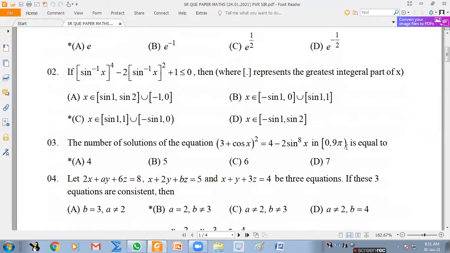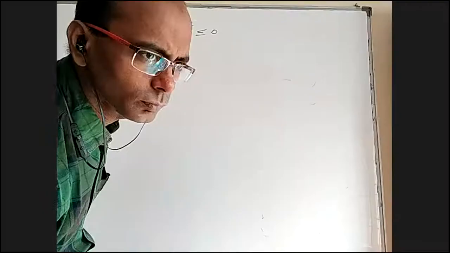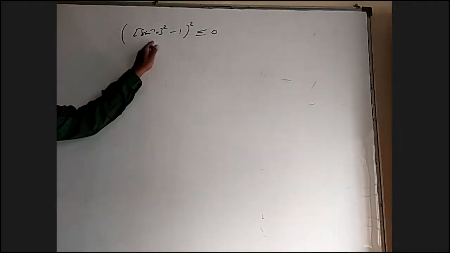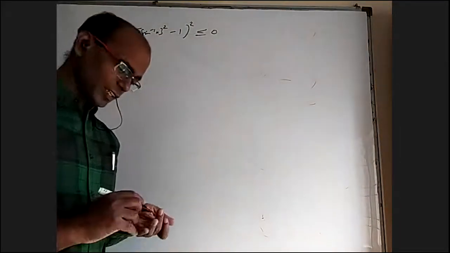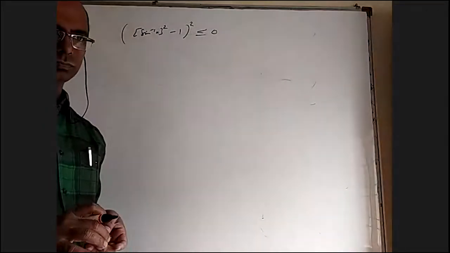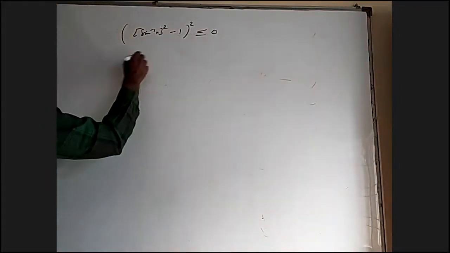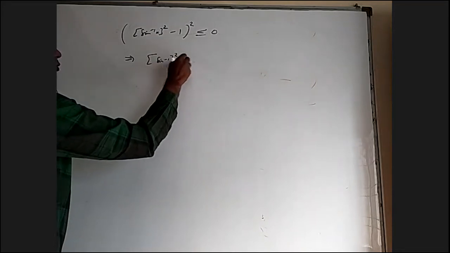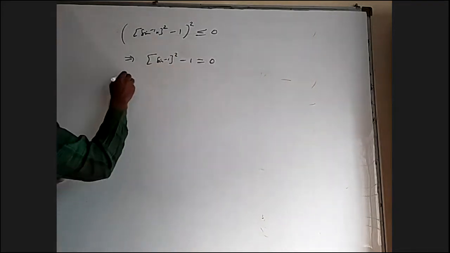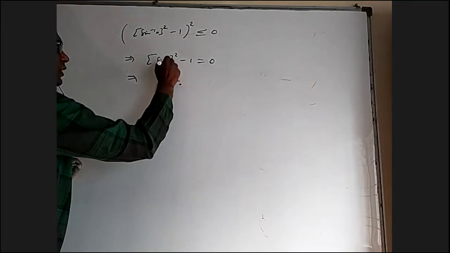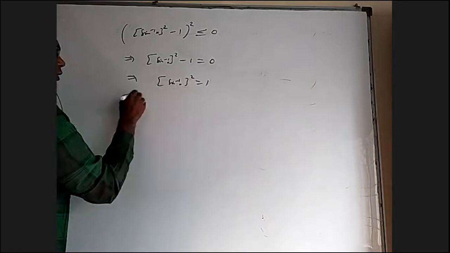Okay, second question. It is a perfect square, right? It's not difficult. Integer part of sine inverse x square minus 1 whole square less than or equal to 0. So the given one is an expansion of this. Something whole square, can it be less than 0? No, sir. So integer part of sine inverse x whole square minus 1 should be equal to 0. That means integer part of sine inverse x square equals 1.